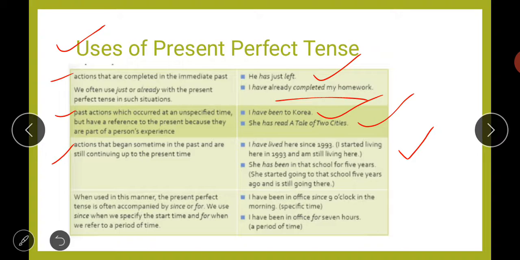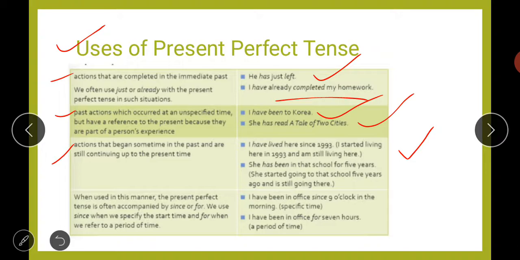What does it mean? It means that I started living here in 1993, but I am still living here. So if you are continuing to live at that place till now, and you started in 1993, at that time you will use the present perfect tense.